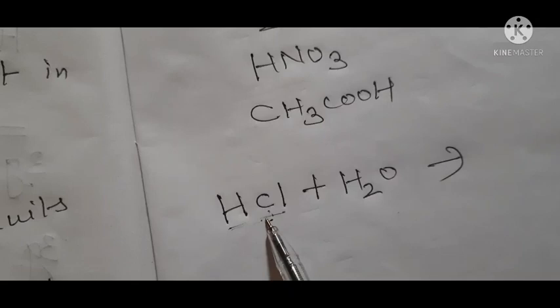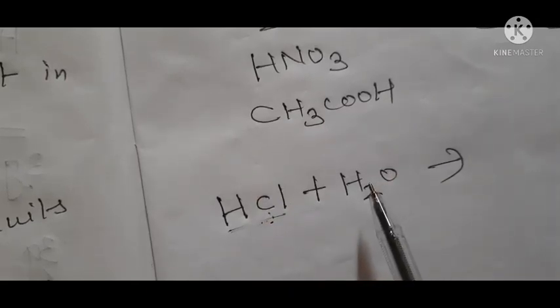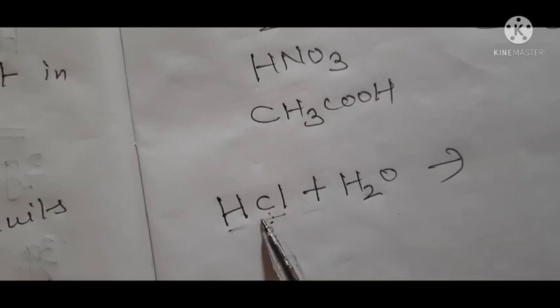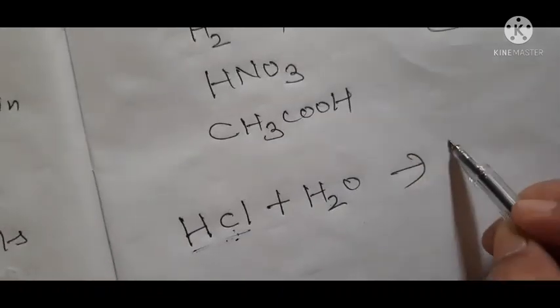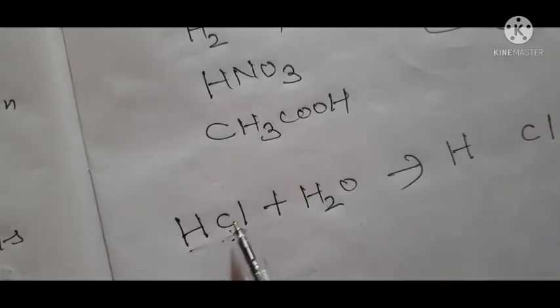But when water is added to it, this bond breaks. Water dissociates the bond which exists between hydrogen and chlorine. Dissociates means breaks, and what is formed? H and Cl ions.